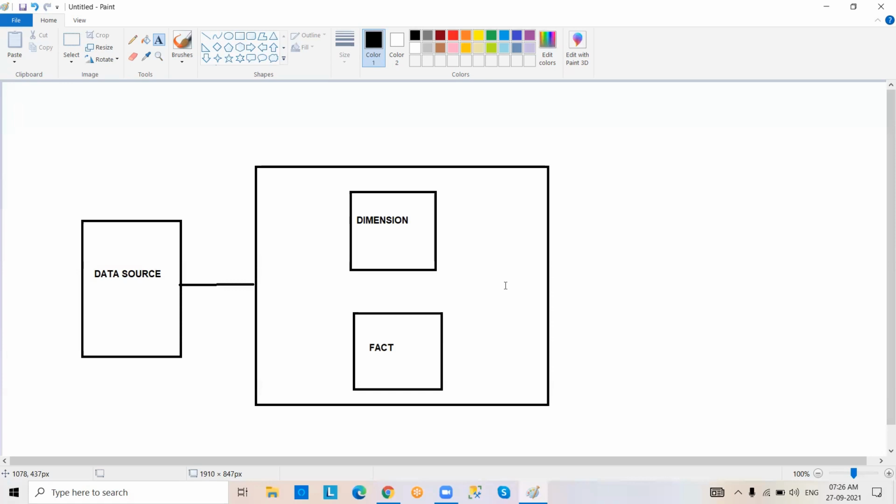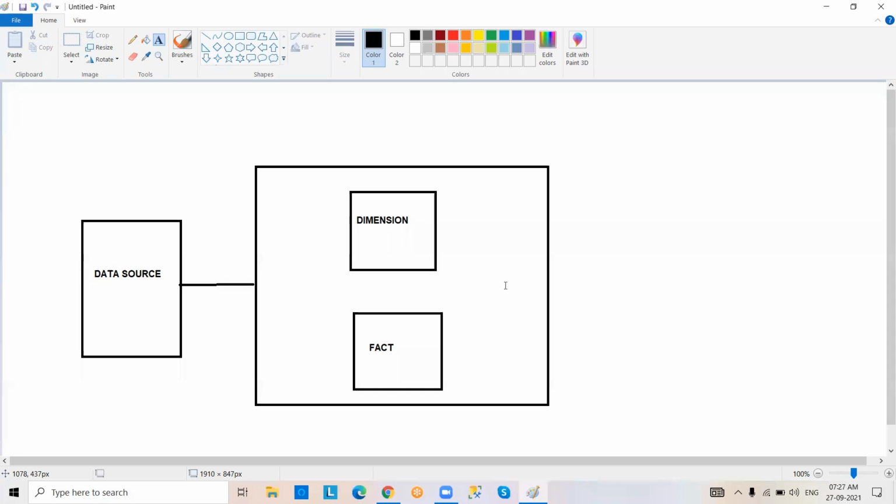So the primary key column of the dimension table becomes a foreign key column of the fact table. So what happens, a relation will be created between dimension and fact tables.